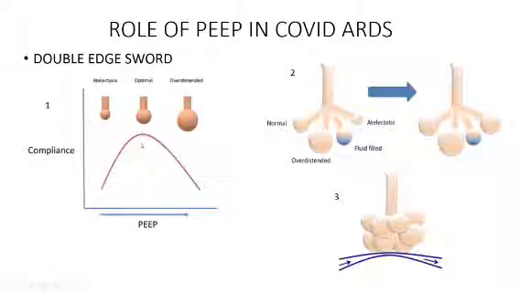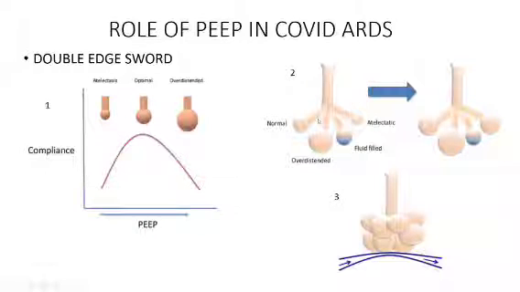But over-enthusiastic PEEP will over-distend my alveoli, which will further decrease my compliance and cause harm to the patient. As we can see in image 3, it is an over-distending alveolus. As I increase PEEP and over-distend my alveolus, it will compress the vessels. First of all, it will decrease my venous return. Second, it will increase my ICP. Third, it will decrease the gaseous exchange. So it is of no use for my patient. Even though I am giving PEEP of 8 or 9, there is no gaseous exchange. Rather, the patient will go into hypotension due to this.